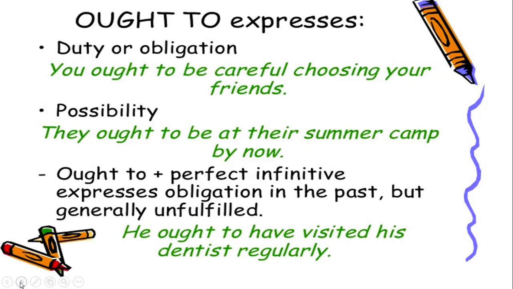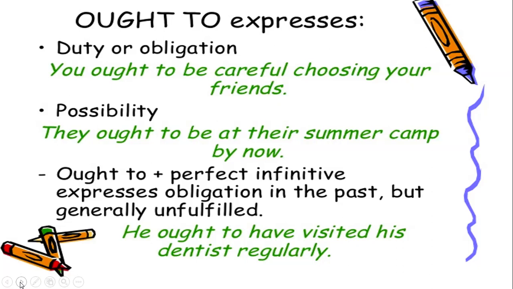First is again duty or obligation, as in the case of should. You ought to be careful choosing your friends. Or you can say you ought to love your neighbors. You ought not to deceive anyone. So these are some of the examples. Possibility. They ought to be at their summer camp by now. That means by this time they will be at their summer camp. अब तक उनको होना चाहिए summer camp में.